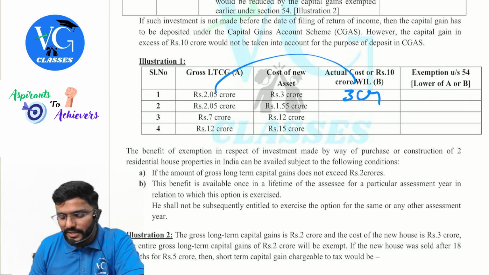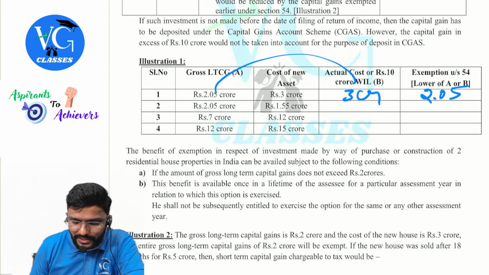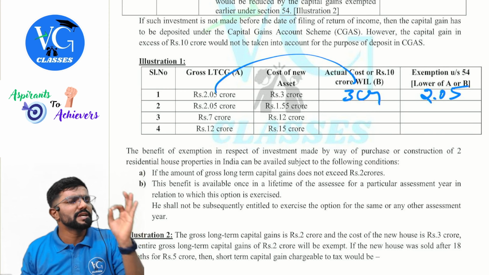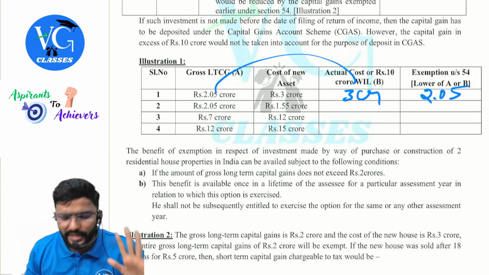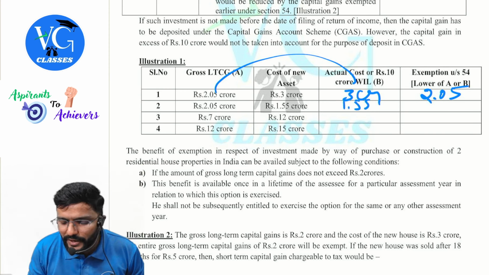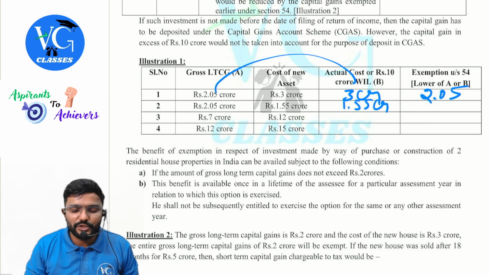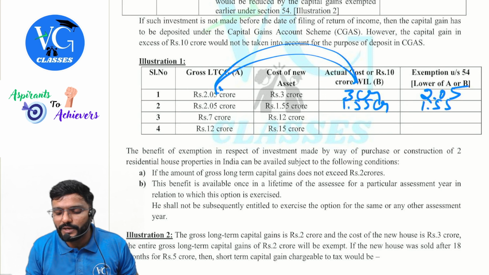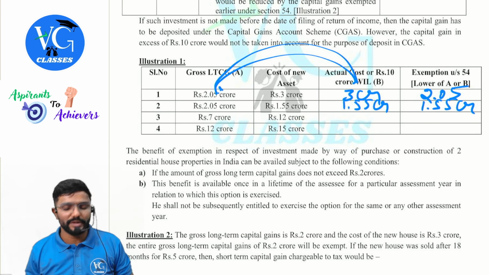Gross gain or 3 crore, whichever is lower: 2.05. Next, cost of new asset is 1.55. Compare 1.55 with 10 crore and take whichever is lower, because cost is restricted to a maximum of 10 crore. So here it is only 1.55 crore. Compare 2.05 and 1.55. How much exemption can I claim? Only 1.55, which is lower.